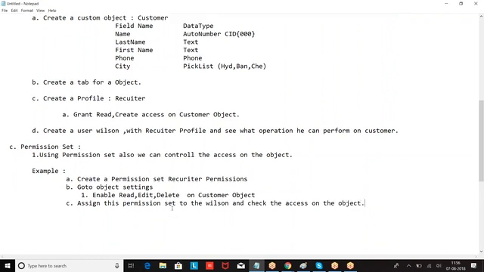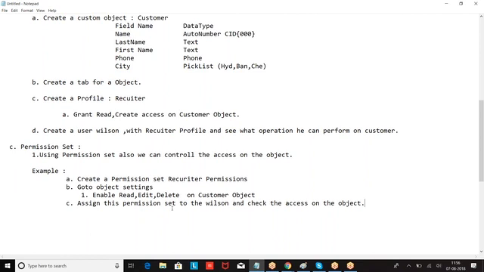So basically I want to convey here the message: object level permissions are basically controlled by profile, but we can also control some of the permissions with the permission set. When you are giving extra permissions to a particular user, his permissions on the object will change. Using permission set we cannot reduce, but we can grant extra permission.